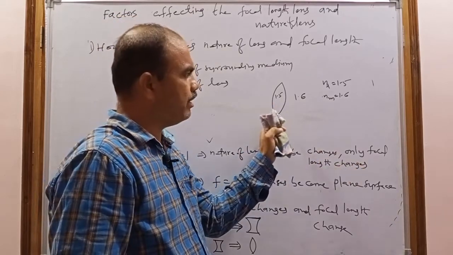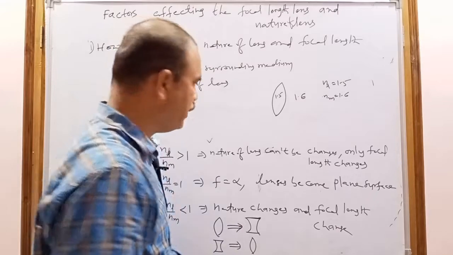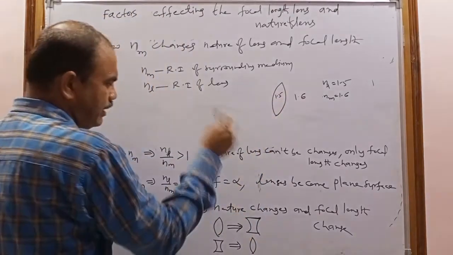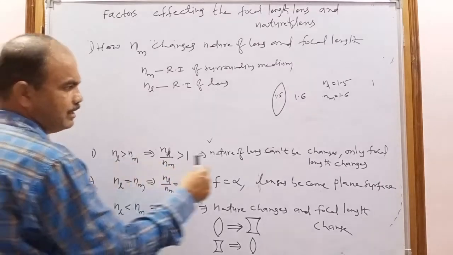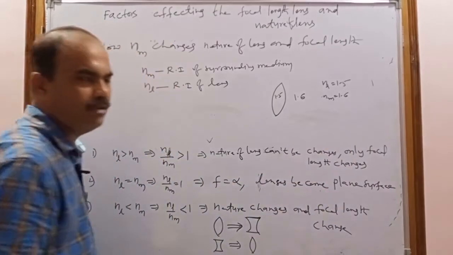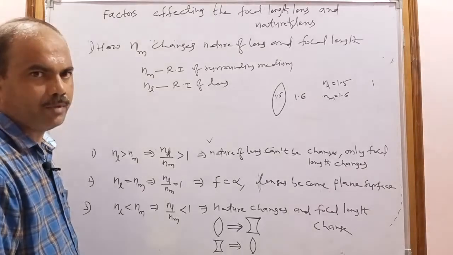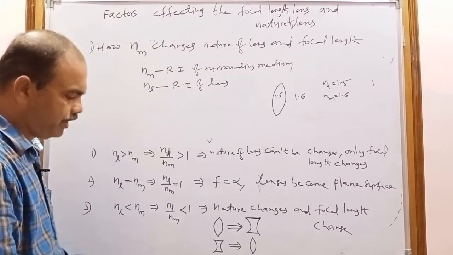if a convex lens is placed it becomes a concave lens, if a concave lens is placed it becomes convex. But if a lens is placed in a medium whose refractive index is less, the nature cannot change, only the focal length will change. You have to remember.